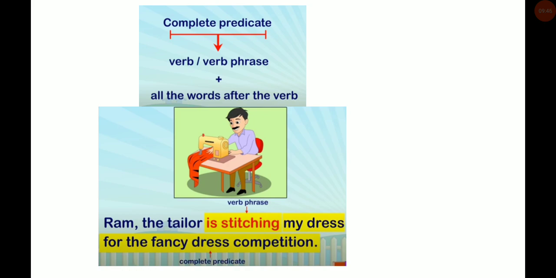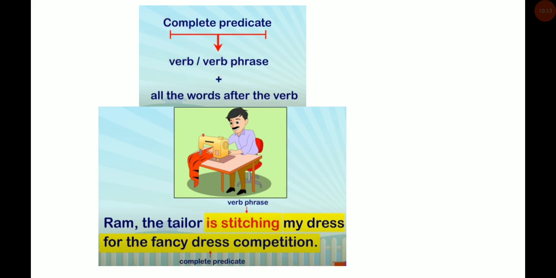Now here, what is the subject? Yes, the subject is Ram the tailor. The noun, Ram the tailor. What is Ram? He is a tailor. So Ram the tailor is the subject. As I told you, the complete predicate starts from the verb or verb phrase.